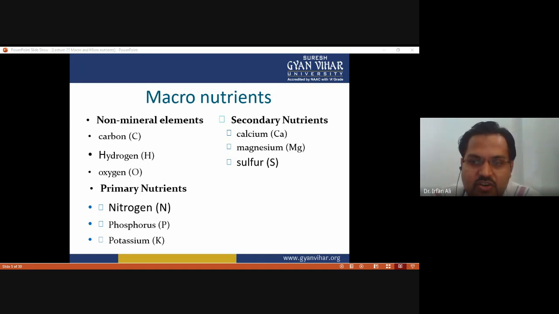So this is the chart which we need to remember, the classification of macronutrients. First we classify into two broad categories: non-mineral elements and mineral elements. Non-mineral elements are CHO, and mineral elements are again divided into two categories, primary and secondary. Primary includes NPK, and secondary includes calcium, magnesium, sulfur. Is it clear?